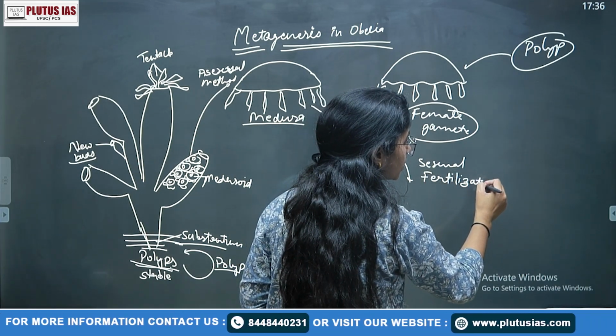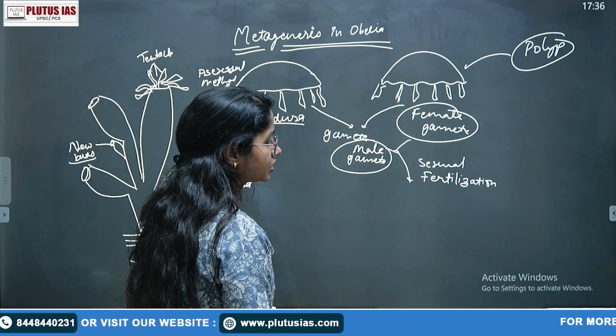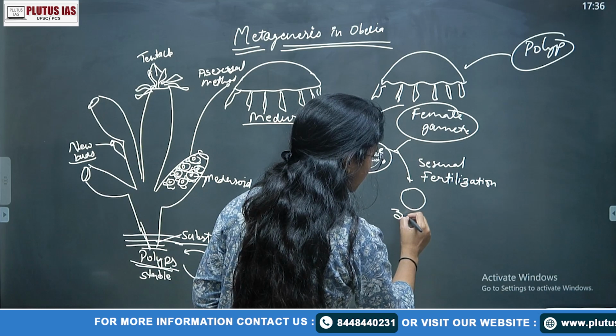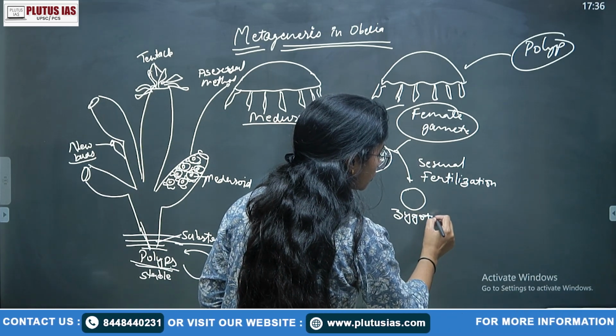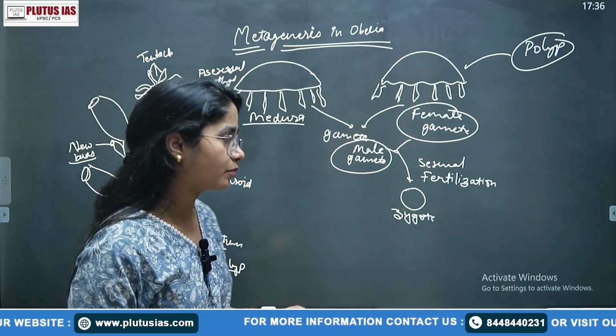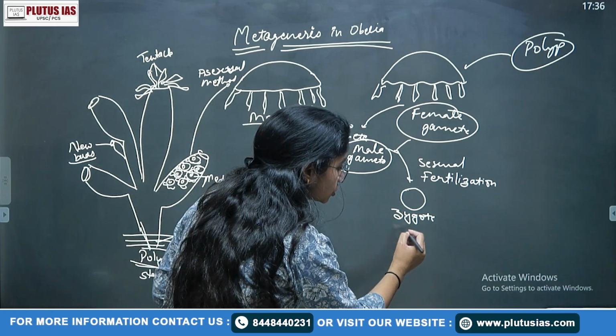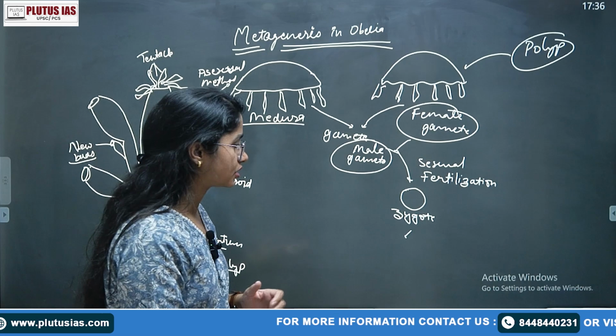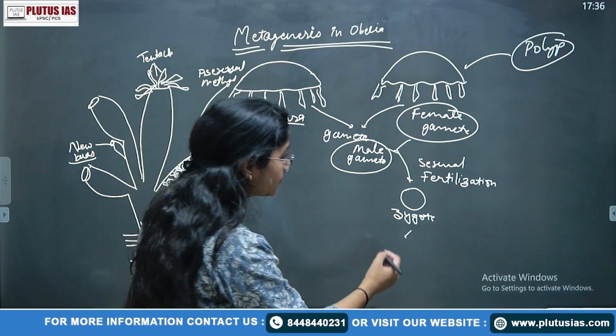We better understand the meaning of sexual and asexual fertilization, right? So here there is a formation of zygote. If you have a good enough amount of time, you can show the 2 stage, then 4 stage, then 8 stage, morula, blastula and gastrula stage. If you do not have the time, simply write it down.